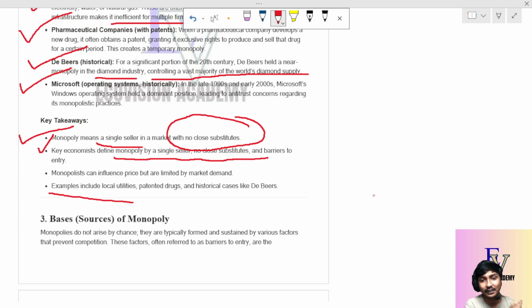De Beers has critical control over the raw materials. They control the places where the raw materials come from, and since they control those inputs, they can easily produce and sell De Beers diamonds. They are a massive, vast supplier of diamonds in the whole world.